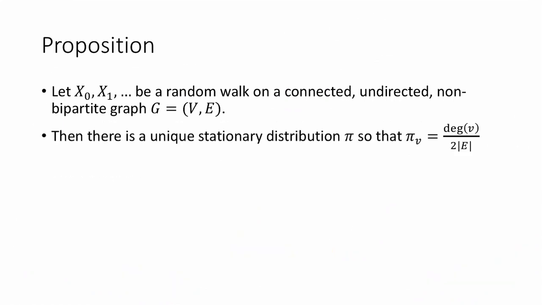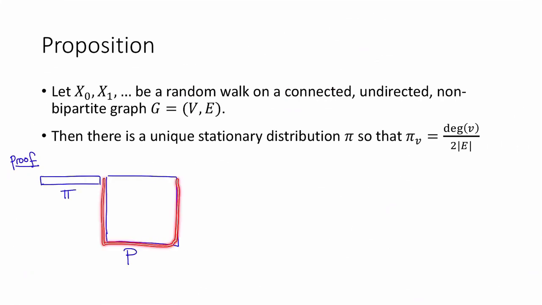Let's prove this proposition. First, pause the video and convince yourself that this is a legitimate distribution. That is, that these things sum to 1 when you sum over all the vertices of V. Now that you're convinced of that, let's prove that it's a stationary distribution. So once again, all we need to show is that pi times P is equal to pi.